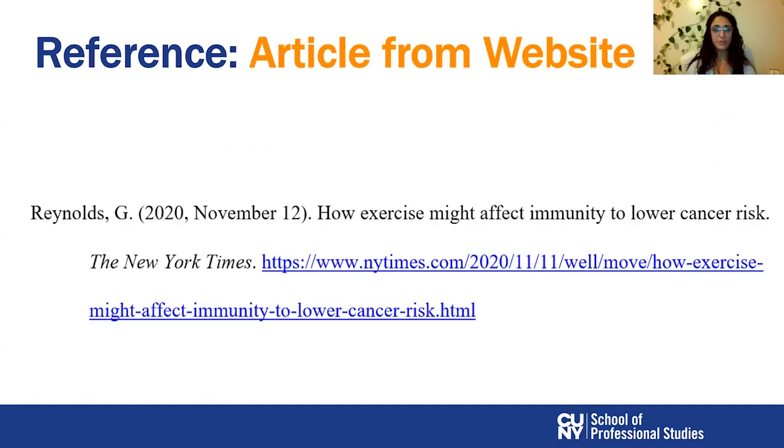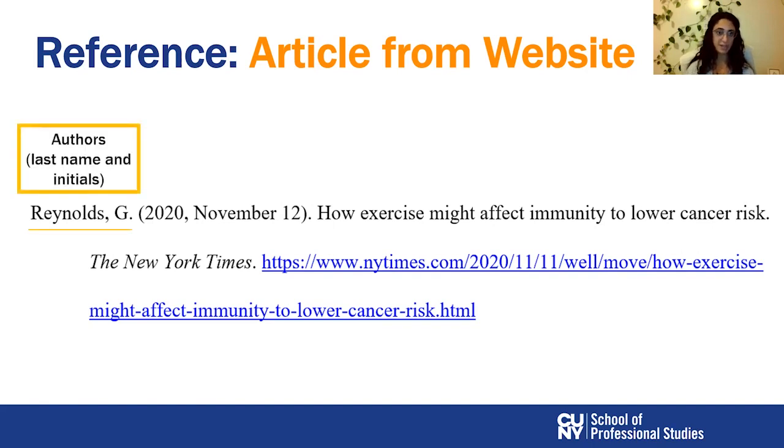Moving on to how we cite in the reference section at the end of our paper an article from a website. So remember the New York Times article that we looked at before from Gretchen Reynolds. Here I start citing exactly as I did with other sources, the author's last name and initials.